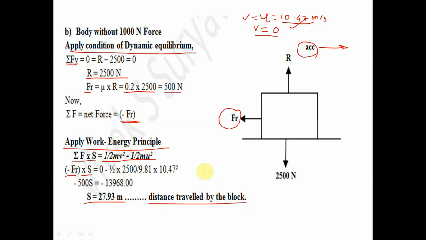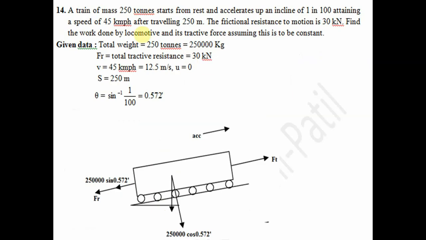That is how to use the work energy principle. Next, a train of mass 250 tons starts from rest and accelerates up an incline of 1 in 100, attaining a speed of 45 km per hour after traveling 250 meter.